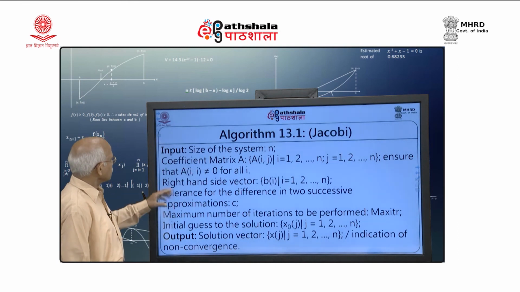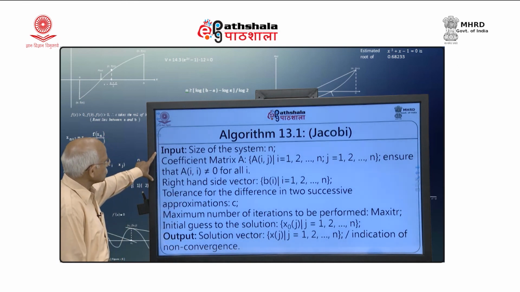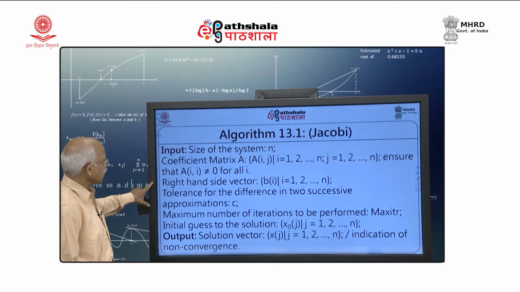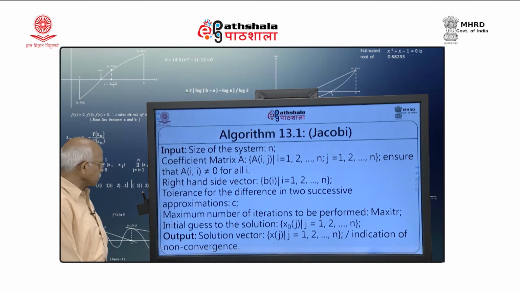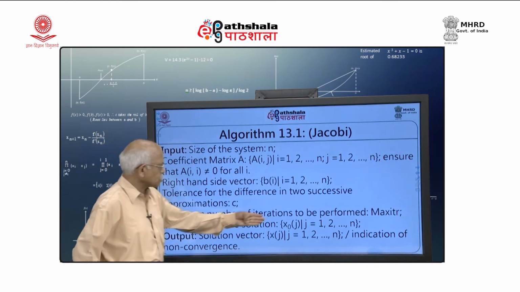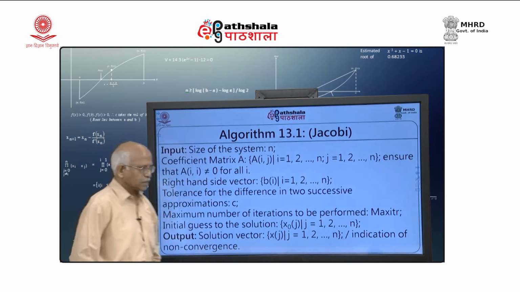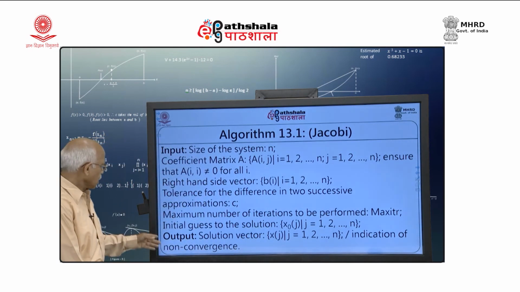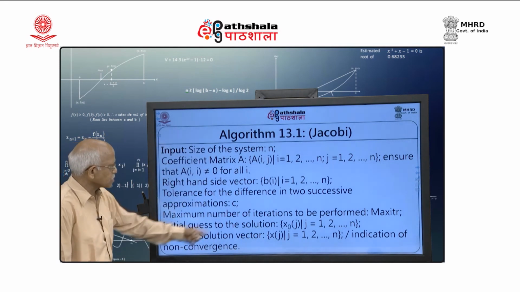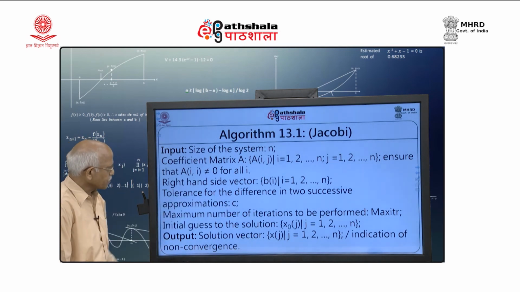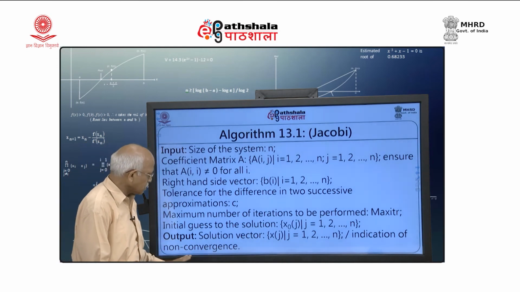Now, algorithm 13.1 I am writing it in this form. So, size of the matrix, then this matrix, the right hand side vector, all these things are taken as input. The tolerance for the difference of two successive approximations, C, is taken as input. Maximum number of iterations to be performed, I am writing it as max iter, that number is also taken as input, and initial guess to the solution of the system is taken as input, and we are calculating output vector in this form. So, we indicate non-convergence.